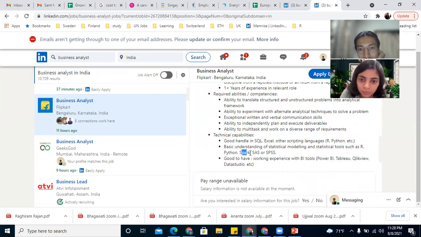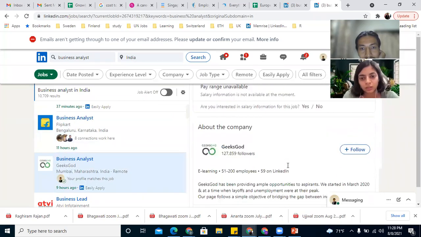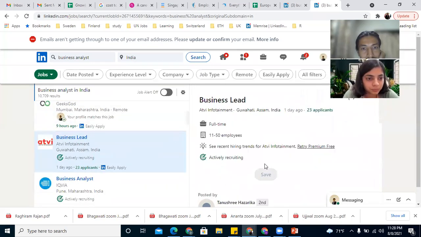Python again, Spark, SAS, SPSS, work experience with business intelligence tools, Power BI, Tableau, QlikView, Data Studio. So yeah, if we have Python, a lot of tools. SQL and Power BI or Tableau, we are good for this business analyst role.